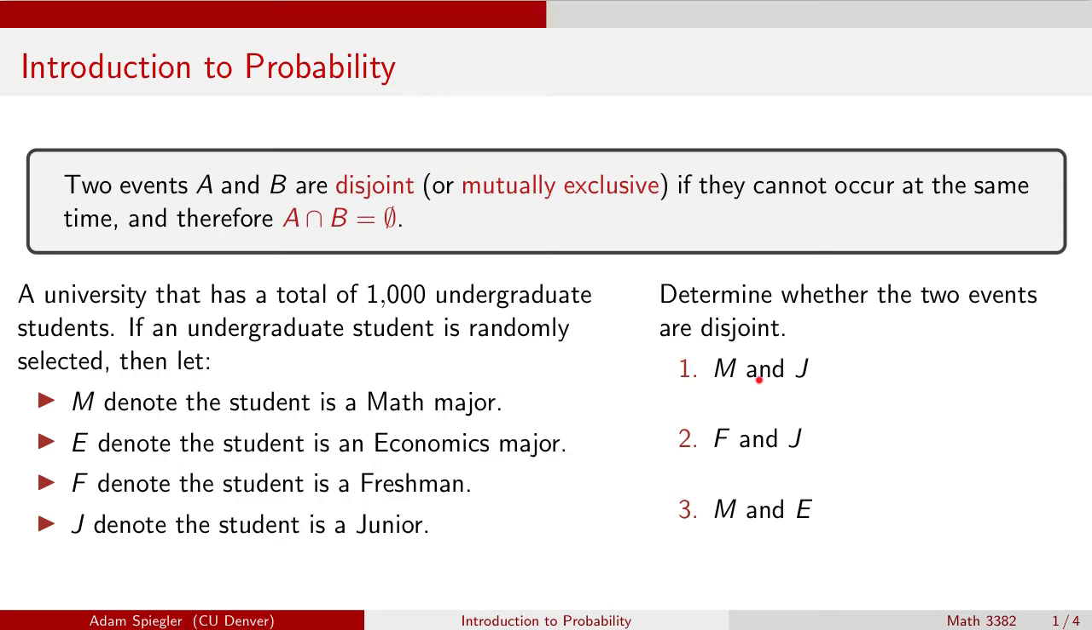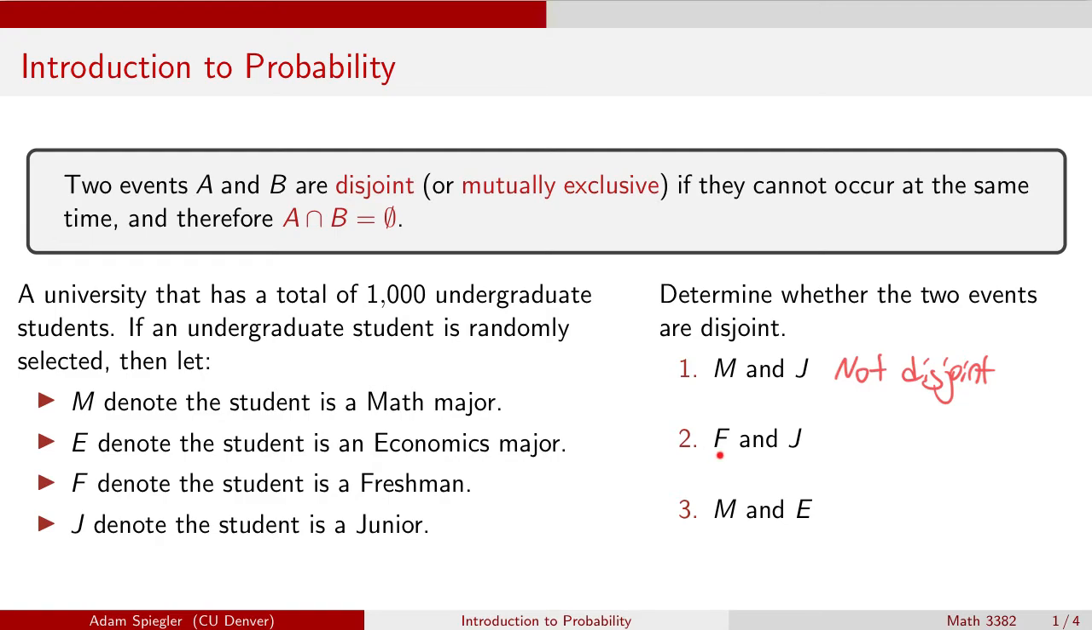For number one, we have M and J. We pick a student. Is it possible that they fall into both the event that they are a math major and the event that they are a junior? It makes sense that it is possible for a math major to be a junior. Since these two events can occur at the same time, they are not disjoint. If they were disjoint, there couldn't be anything in their intersection, but any student that is a junior and a math major would sit in the intersection.